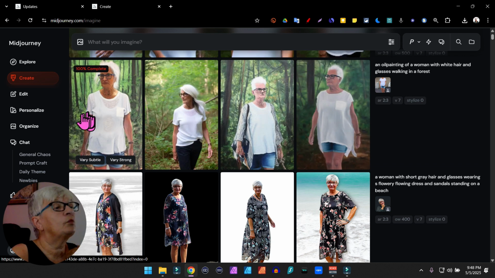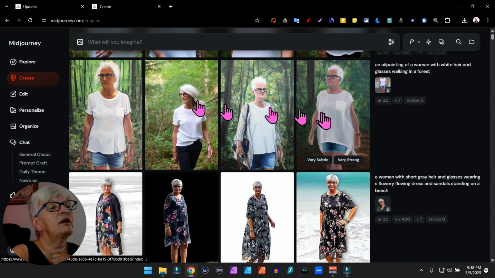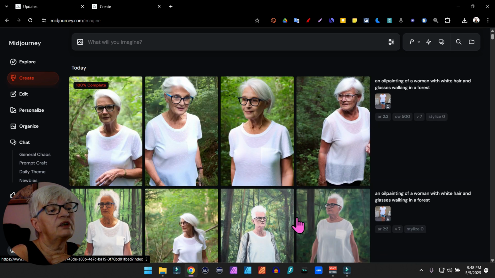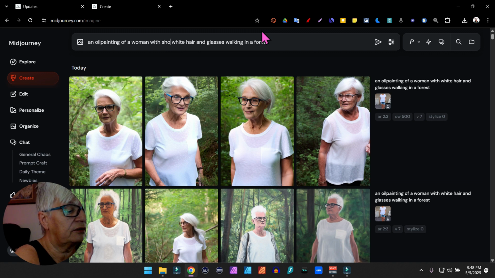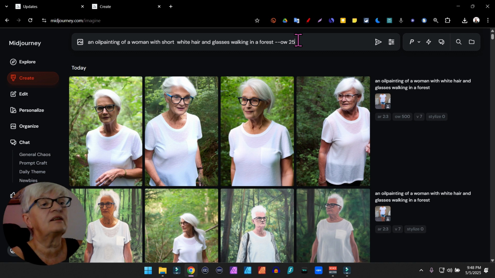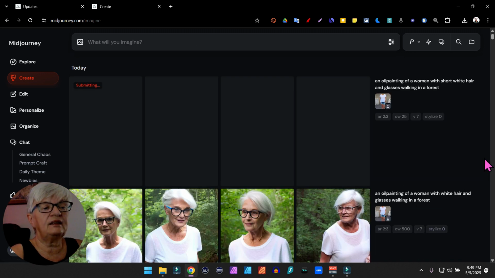So for Omni weight 100, it doesn't look very much like my face and my haircut, and none of them really looks like an oil painting. The same at Omni weight 400, but we're gonna add short hair, short white hair, and this time we're gonna lower the Omni weight to 25, which they said to use if you wanted to change the type of imagery. Short white hair, walking in a forest, Omni weight 25. And let's see if we can get an oil painting this time.